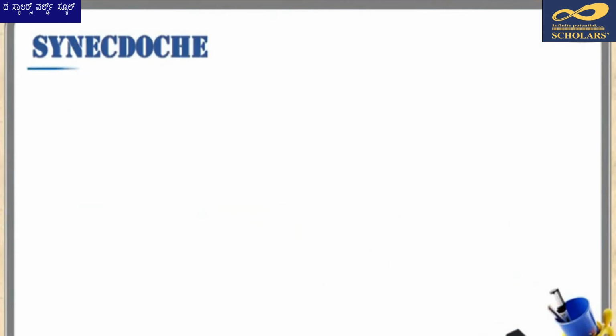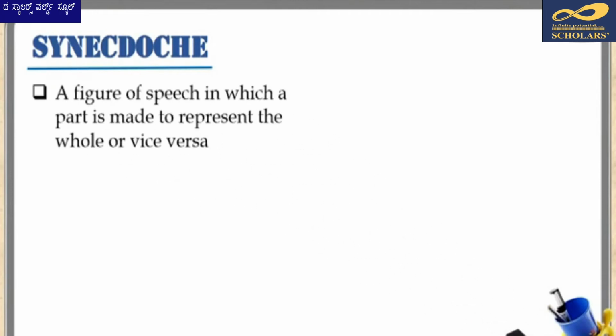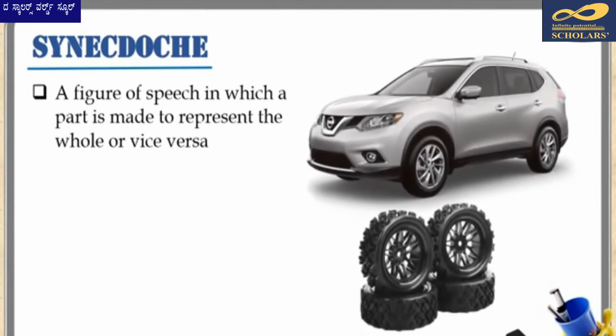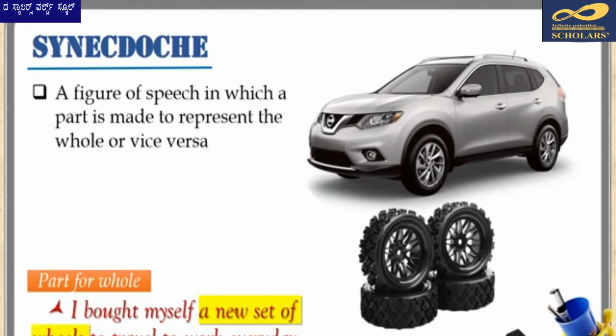Next figure of speech is synecdoche, which is often confused with metonymy. Synecdoche is a figure of speech in which a part is made to represent the whole or vice versa. For example, we can use the term a set of wheels to refer to a car of which the wheels are just a part. And in saying that, I bought myself a new set of wheels to travel to work every day, it is well understood that we are referring to a car. Now let's talk about the difference between a metonymy and a synecdoche.